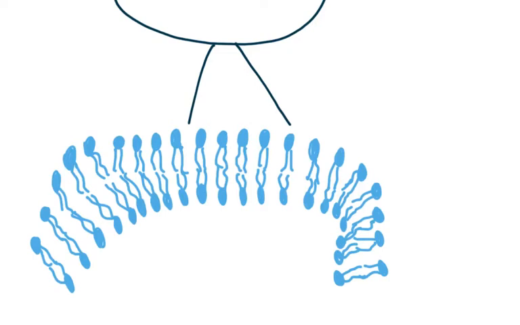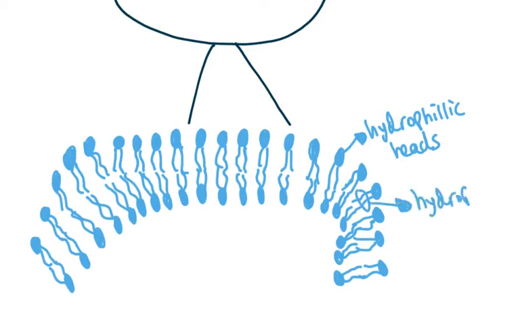And the phospholipid bilayer contains our hydrophilic heads and our hydrophobic tails. By the name, you can tell that the hydrophilic heads are water-loving heads, because that's what hydrophilic means, so they attract to water.